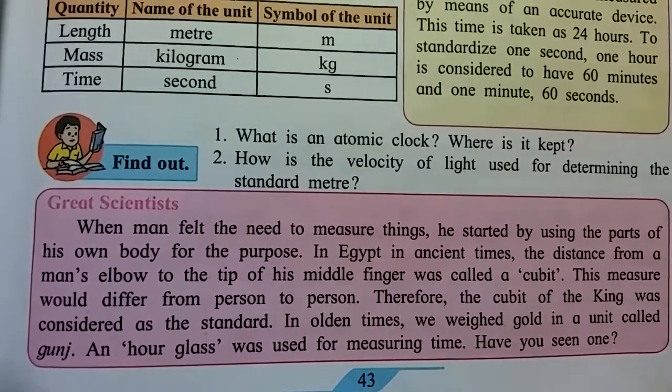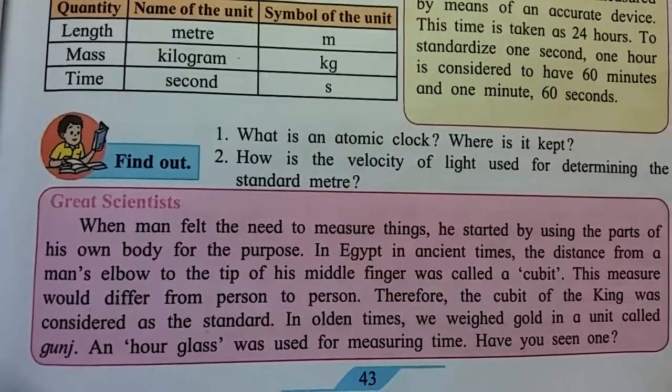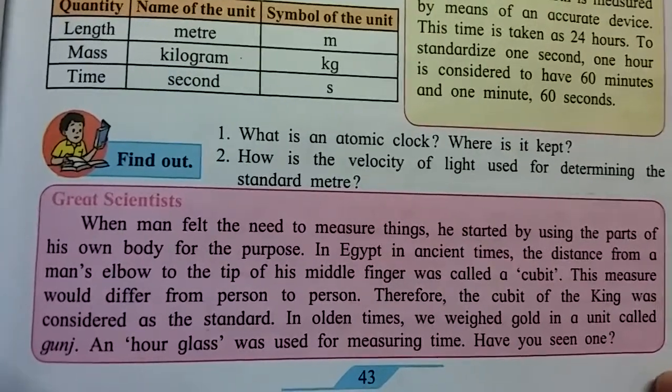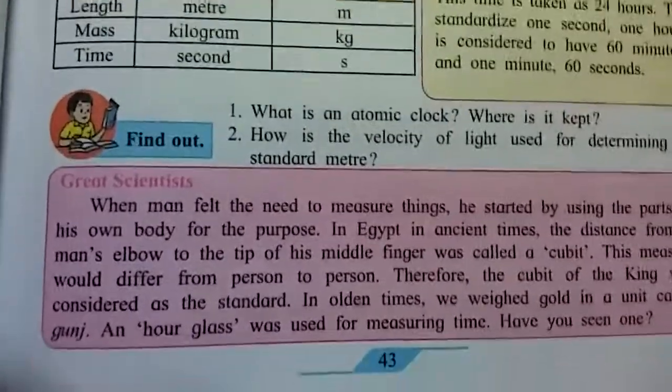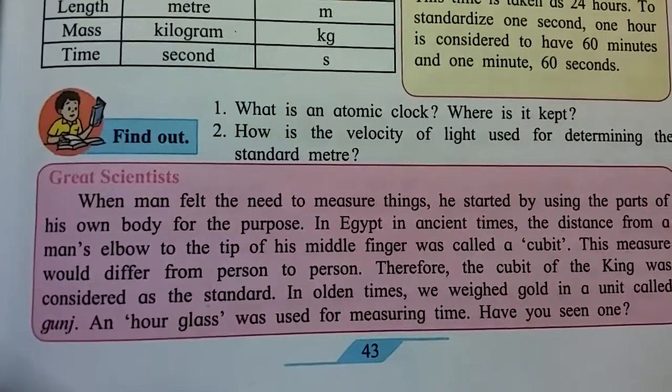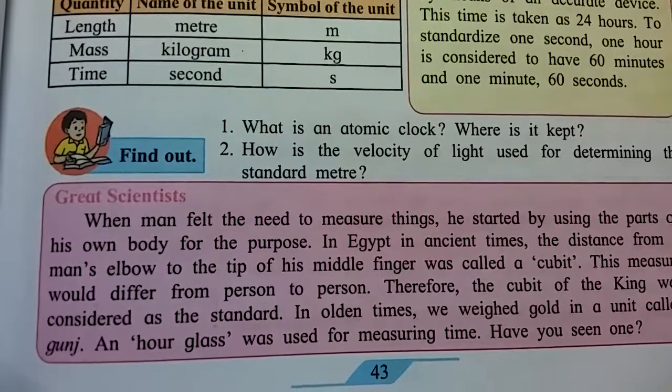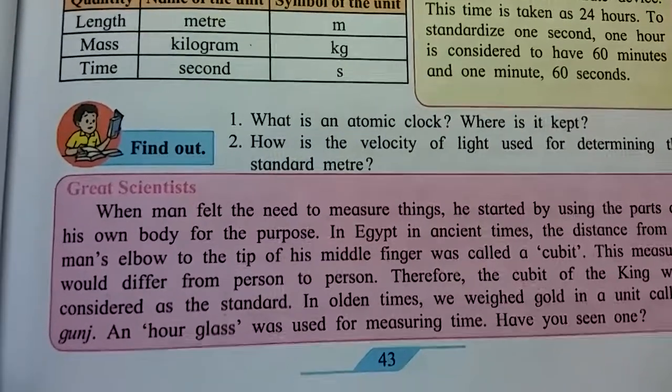In older times we weighed gold in a unit called gunj. Means in old days gold was counted in gunj, and today we are counting gold in grams.